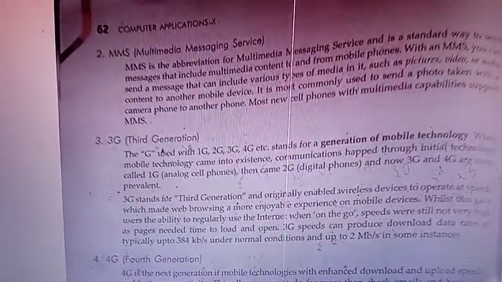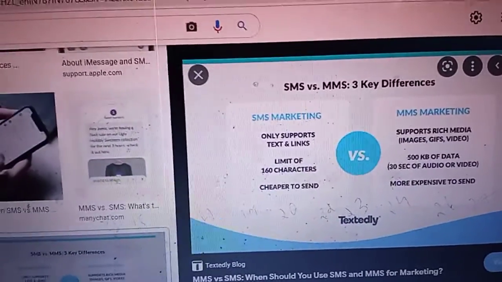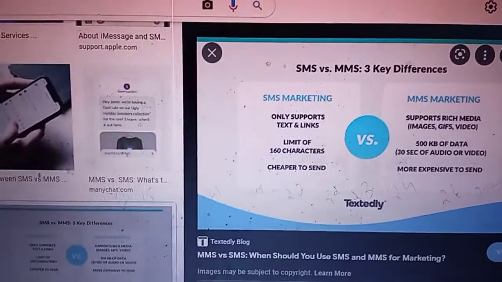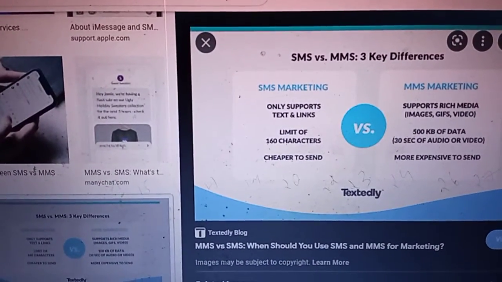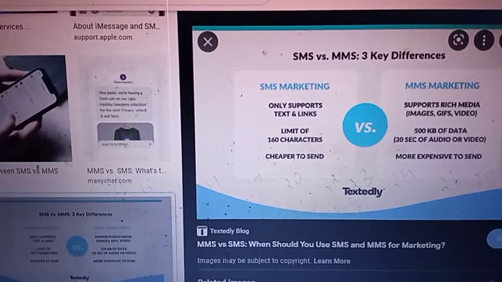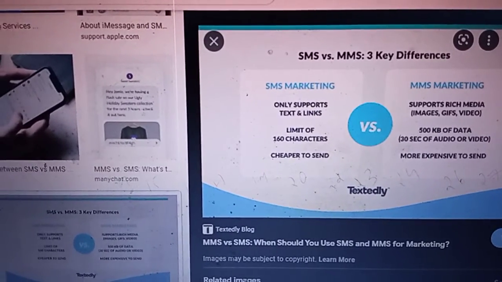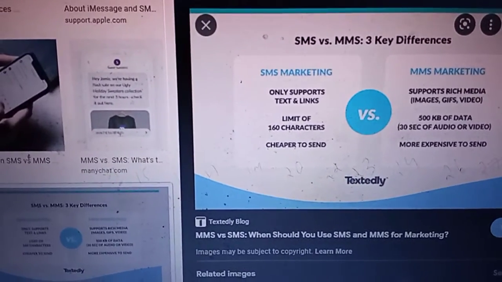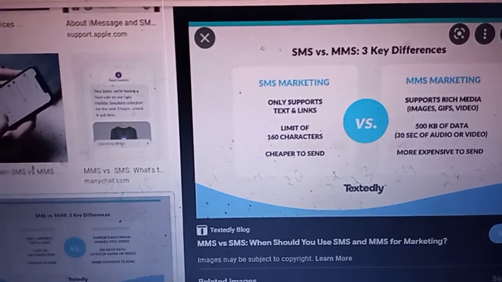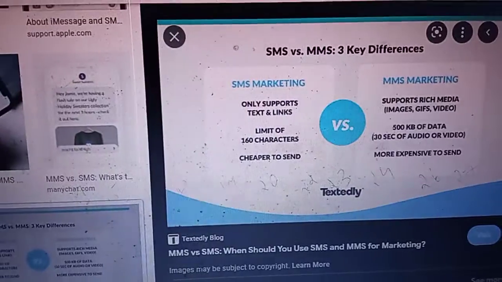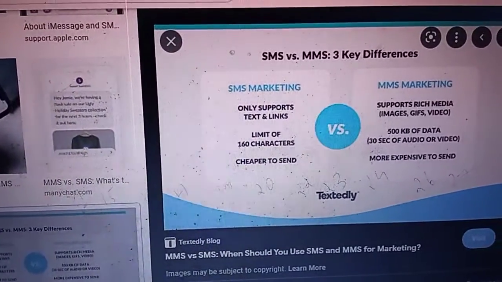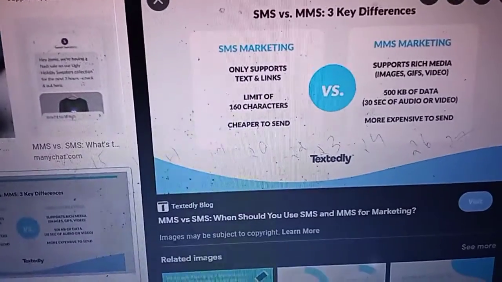Here one picture is there, showing the key differences between SMS and MMS. SMS only supports text and links, has a limit of 160 characters, and is cheaper to send, not much money. MMS supports rich media, meaning multimedia: image, GIF, video, audio, anything.